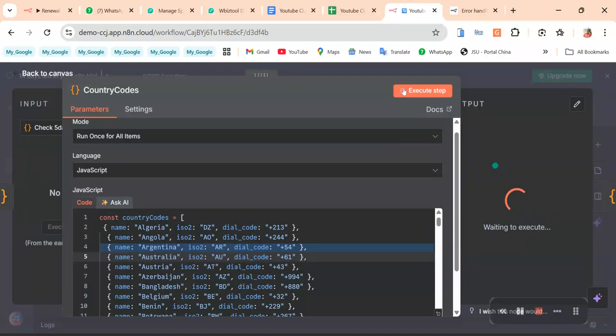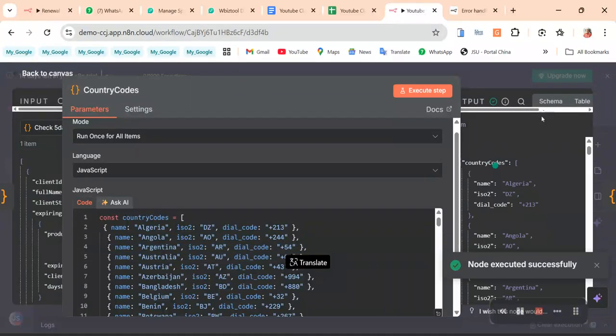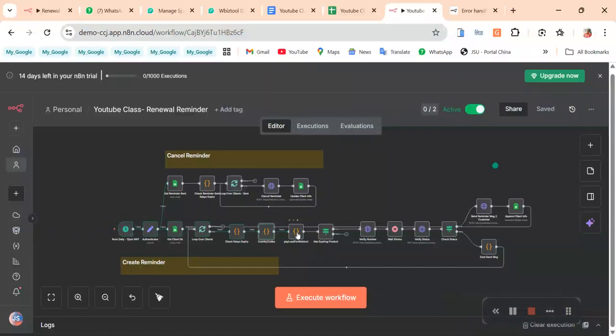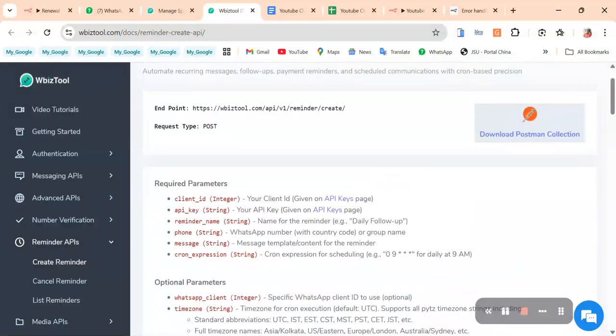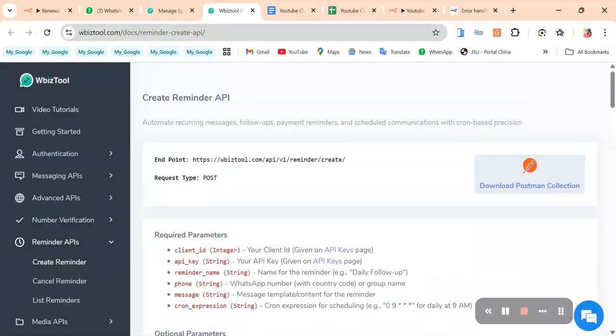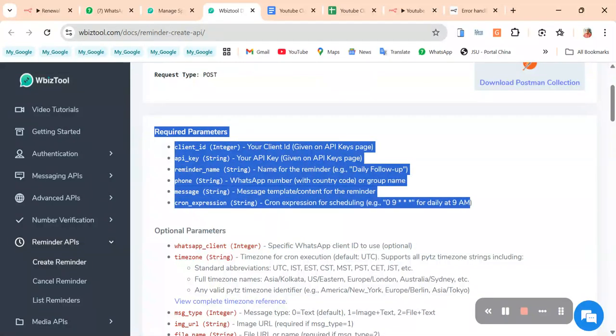So just run it and get that. Okay. So the next one is to prepare the payload for the WhatsApp. So we're going to send a message, and this is the API endpoint you're going to use. So to send a reminder, you are going to send a post request to this endpoint, and these are the required parameters you're going to send.